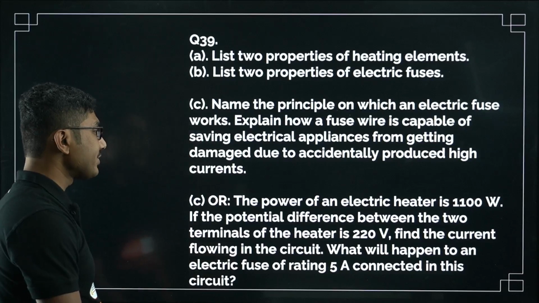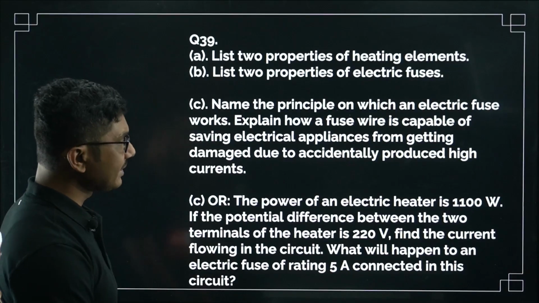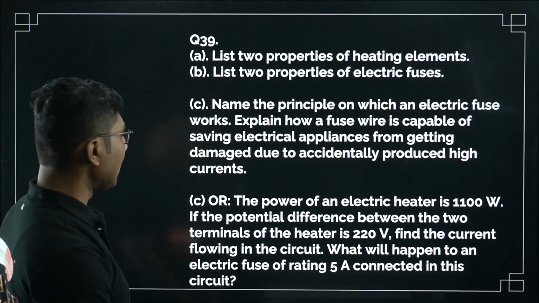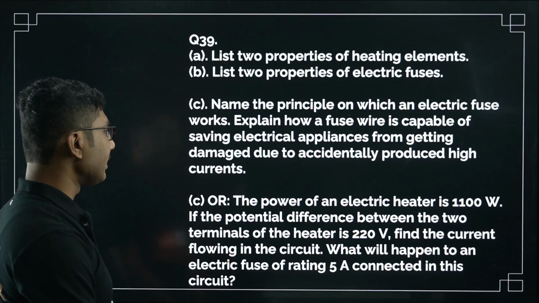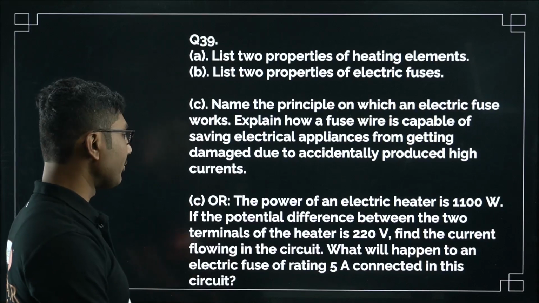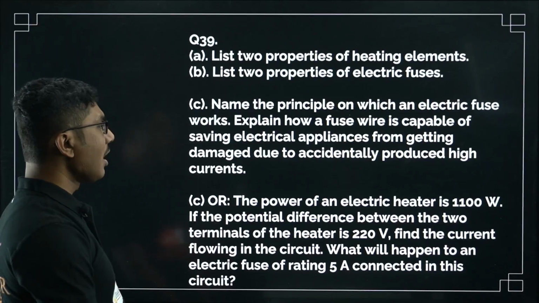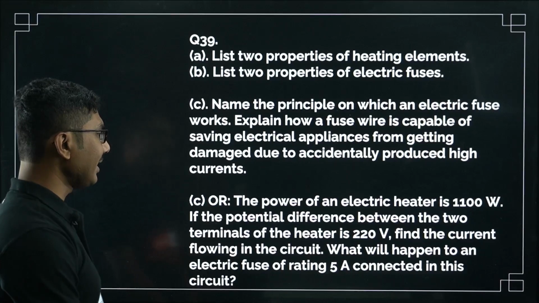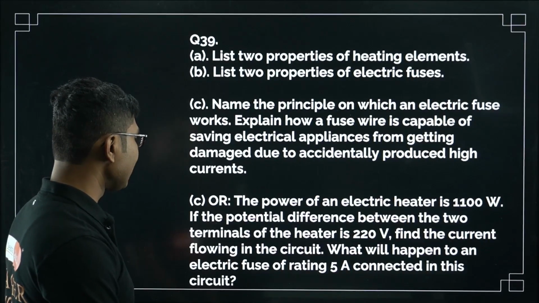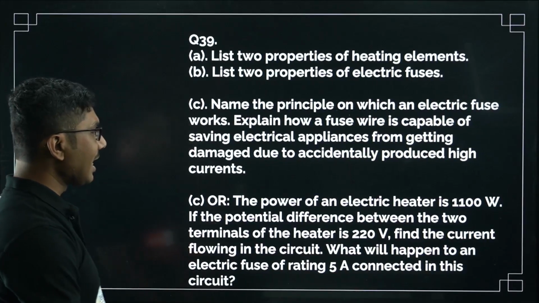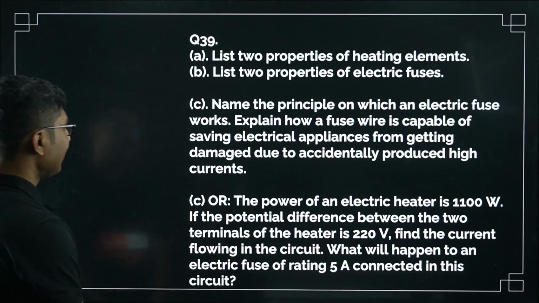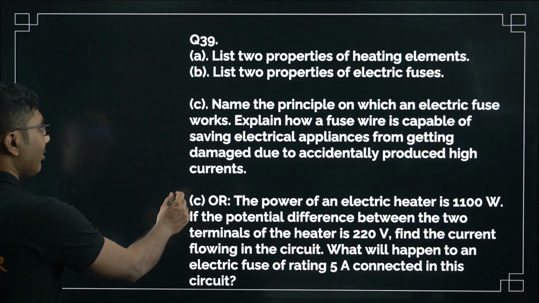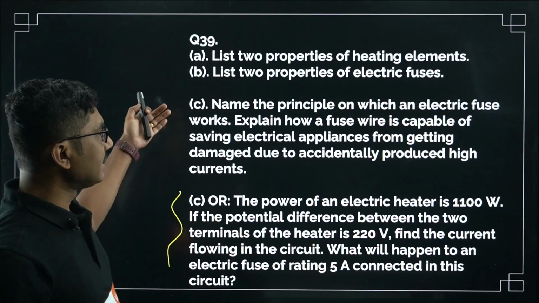There is an OR question. Power of an electric heater is 1100 watt. If the potential difference between the two terminals of the heater is 220 volt, find the current flowing in the circuit. What will happen to an electric fuse of rating 5 ampere connected in this circuit? So this is an OR but a little long question. Obviously this is also a long question.